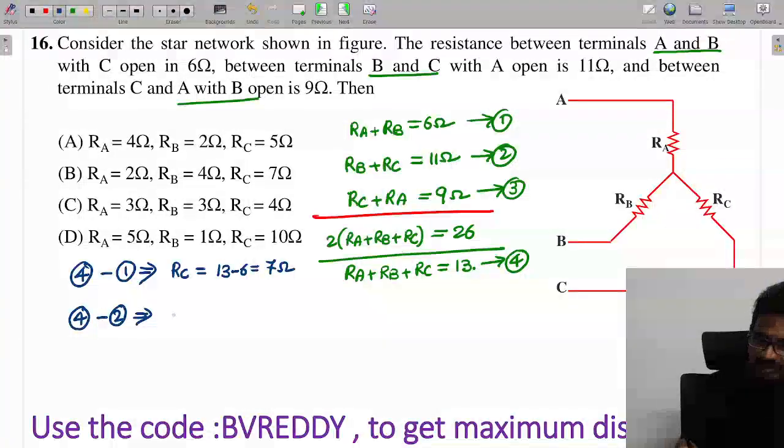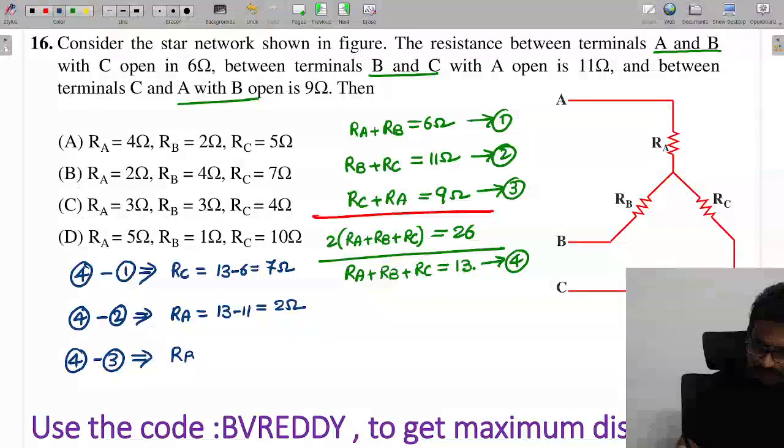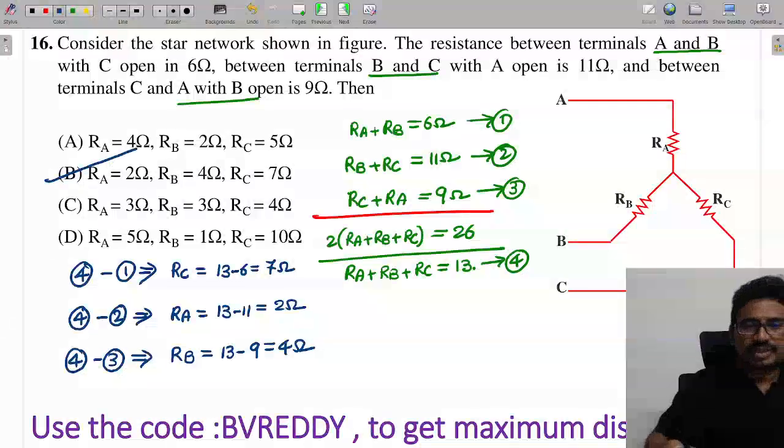RA will come. RA is 13 minus 11, which is equal to 2. Next, 4 minus 3. This is RB that will come. RB is 13 minus 9, which is equal to 4. So the answer is option B.